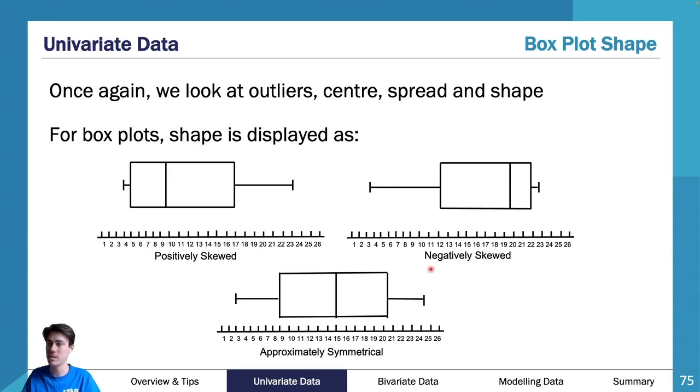And as I was trying to say, this box plot never goes into the negatives. It doesn't actually touch the negatives over here. There might be negative values back here, but it never touches it. But it's still negatively skewed because it skews towards the smaller values. And then as you can see here, we've got approximately symmetrical because this box plot is pretty symmetrical. There's not a lot of difference between them. So that is essentially how you describe the shape of box plots.